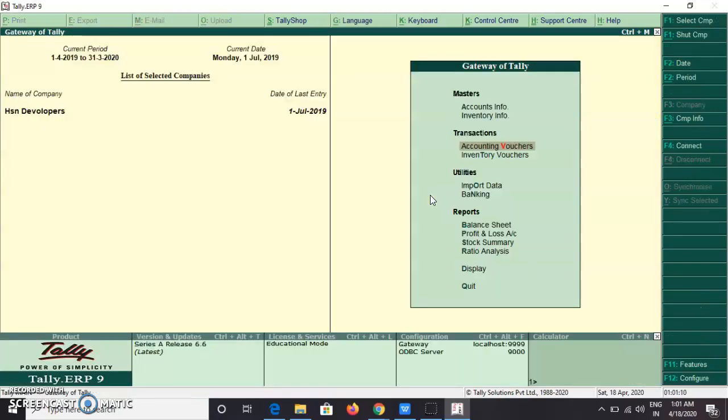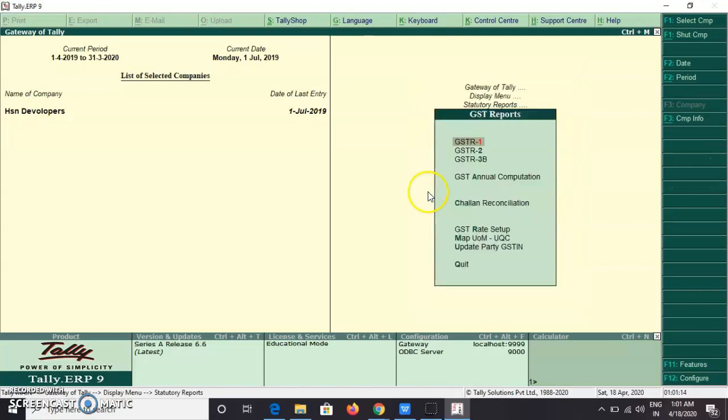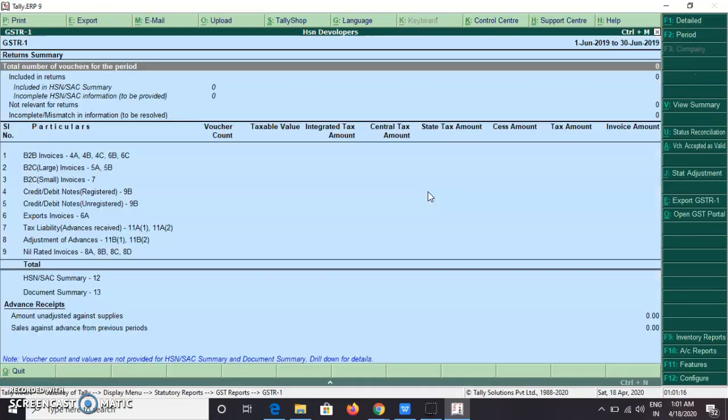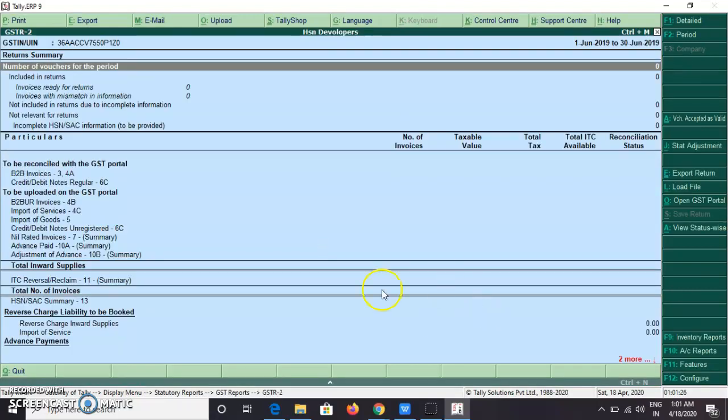So now if you want, we can see it in the reports, display, statutory reports, GST, GSTR1, sorry, GSTR2. So change the date.